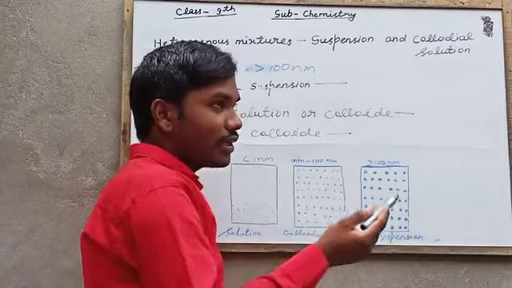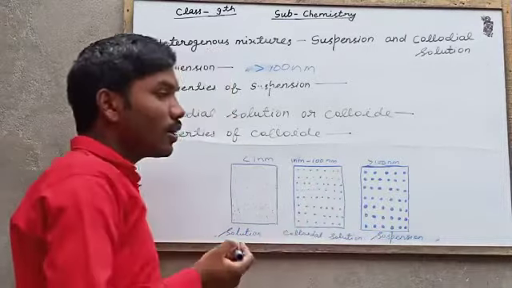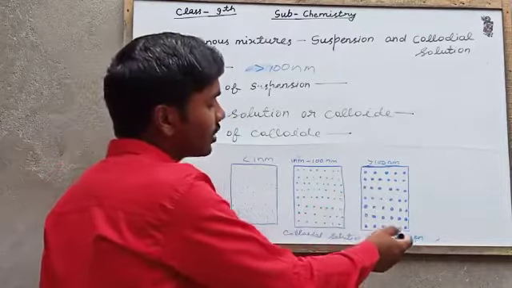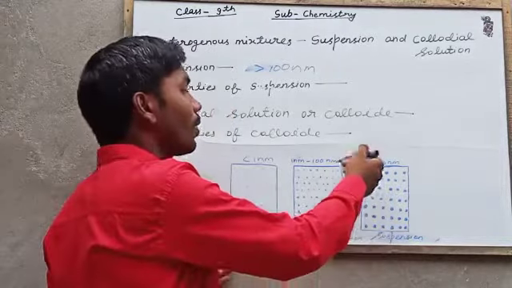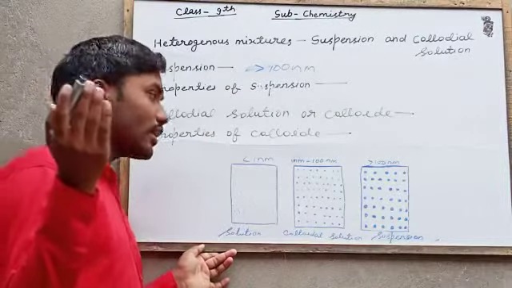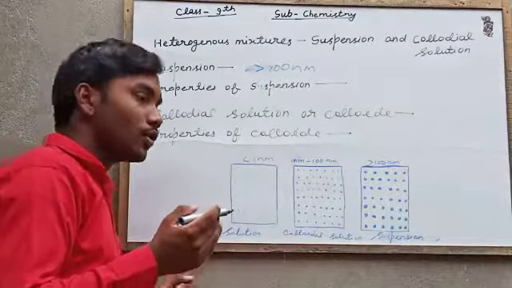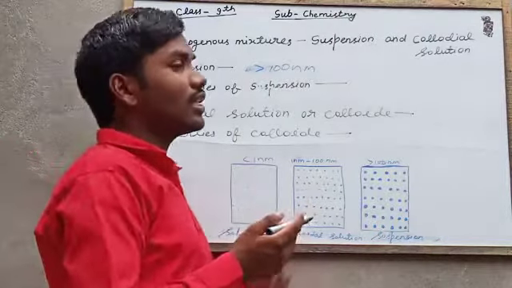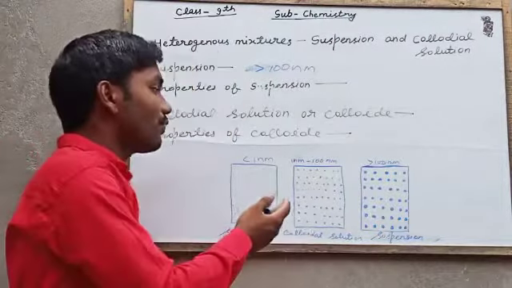So they are a little bit bigger than solution particles. And in suspension, the particle sizes are greater than 100 micron. So we can easily see the particles of suspension.